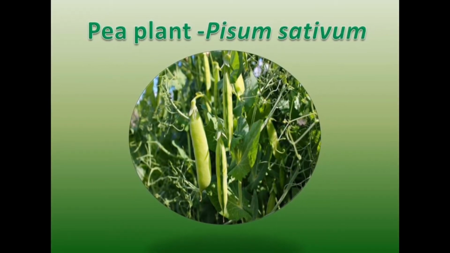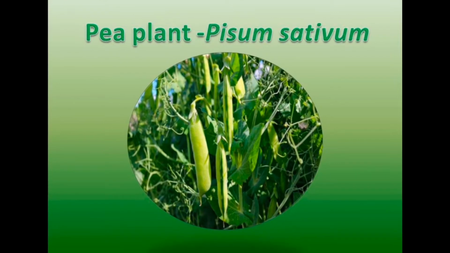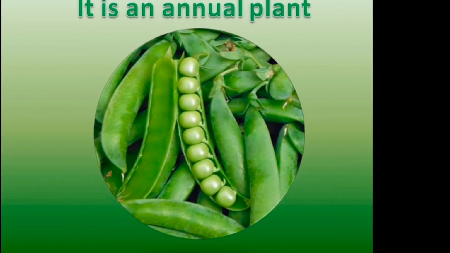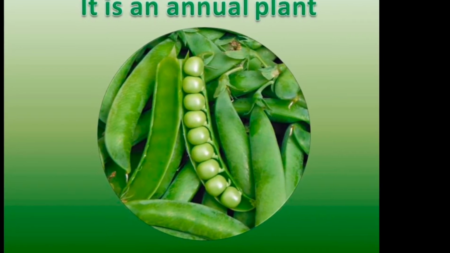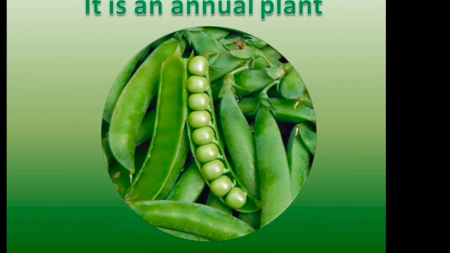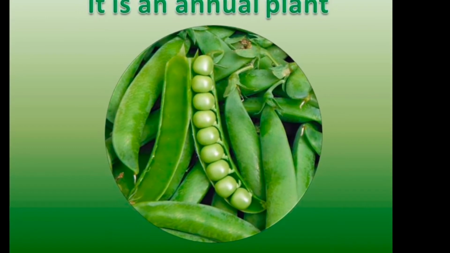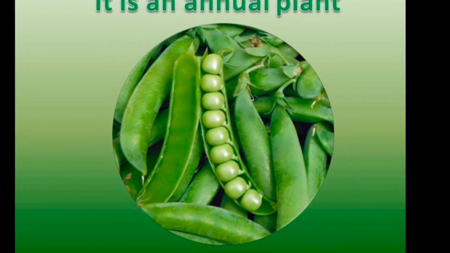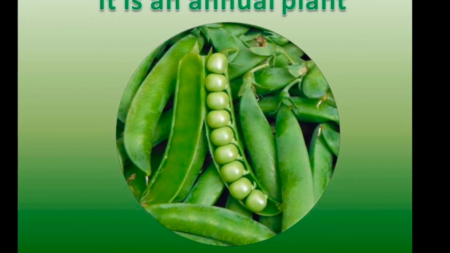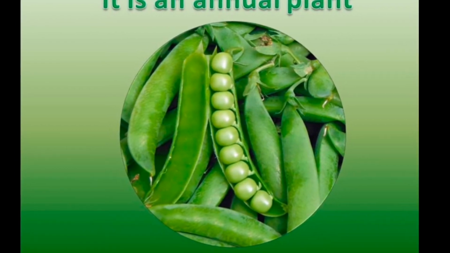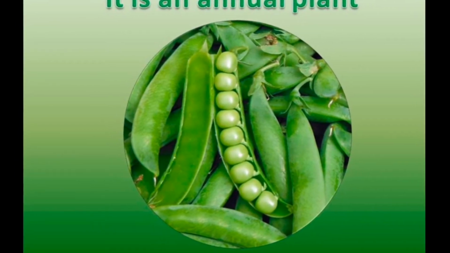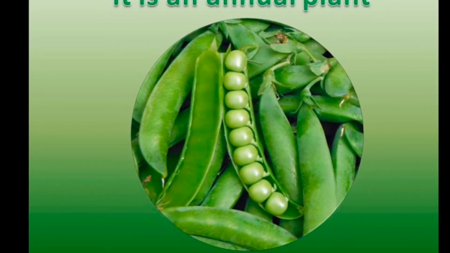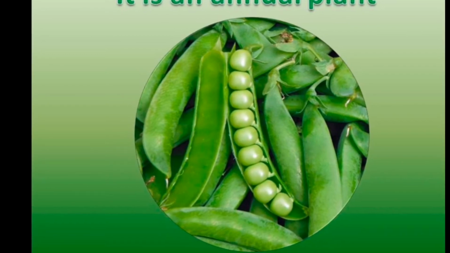Now let us see what are the reasons for selecting pea plant for hybridization experiment by Gregor Johannes Mendel. First reason is it is an annual plant. It completes its life cycle within single growing season.